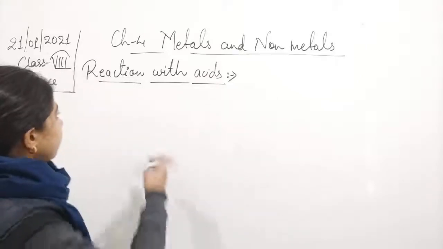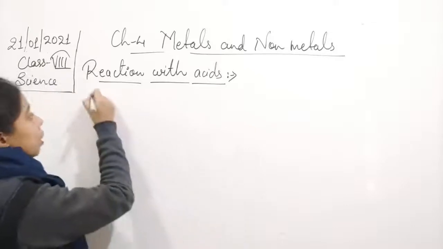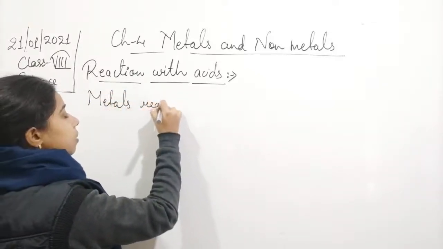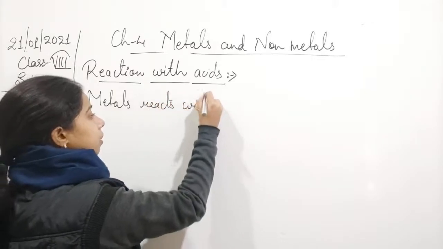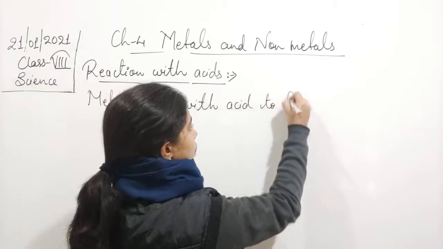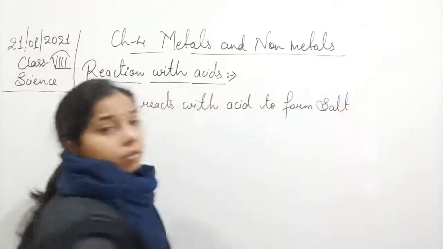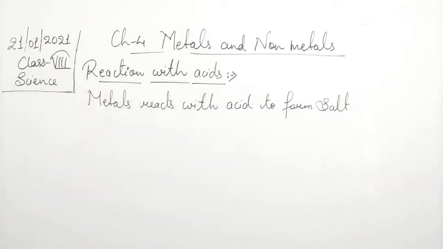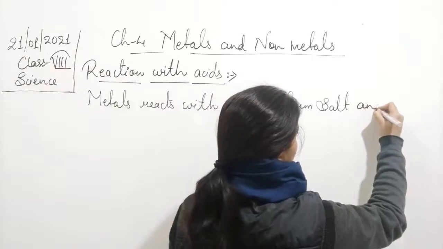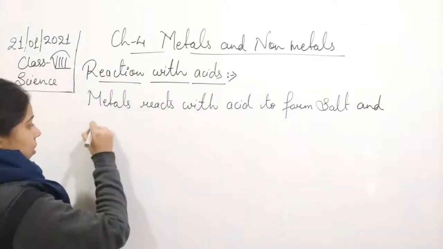So we can write it that metals react with acid to form salt and release hydrogen gas.